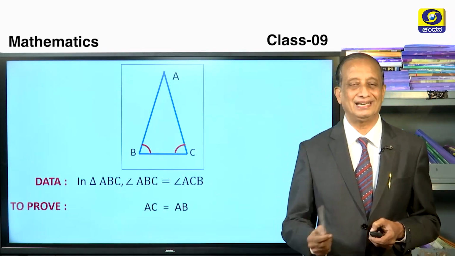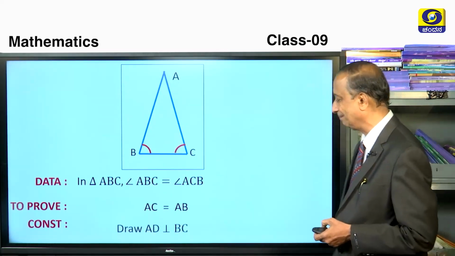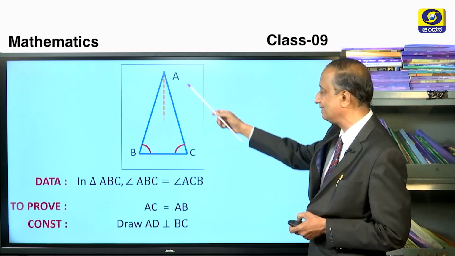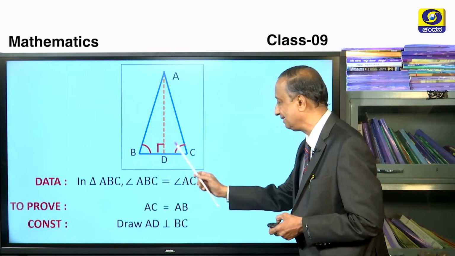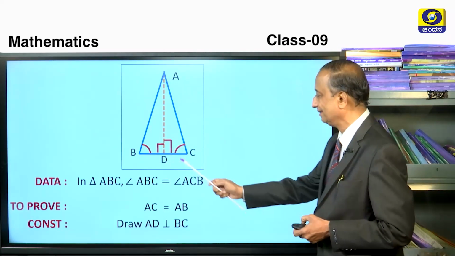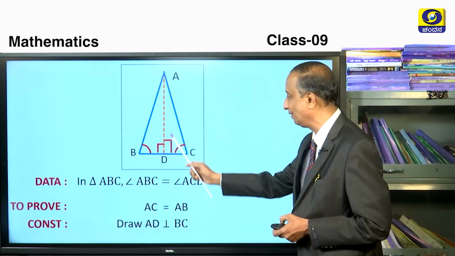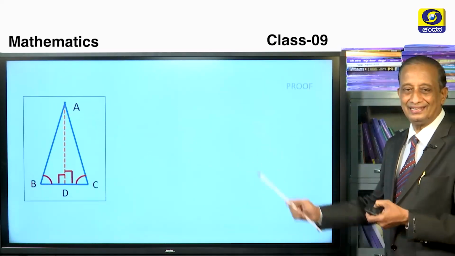The SAS and ASA criteria in your mind, children. So what is the construction? We have to just draw AD perpendicular to BC like this. Let us call it D and mark this as 90. These two angles are 90. Children, don't you think two angles and a side are equal to two angles and a corresponding side? Don't you think they are congruent? So that is the proof.